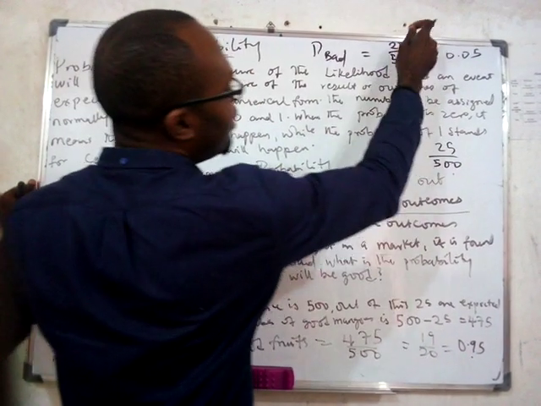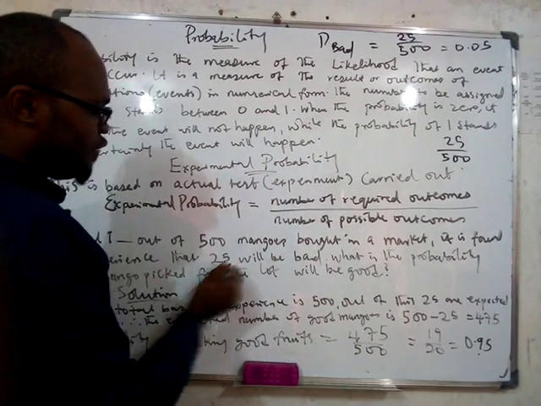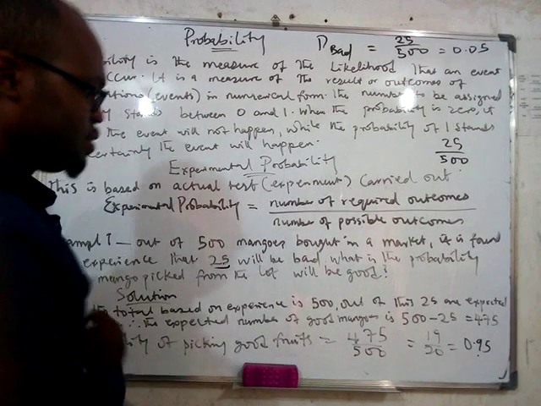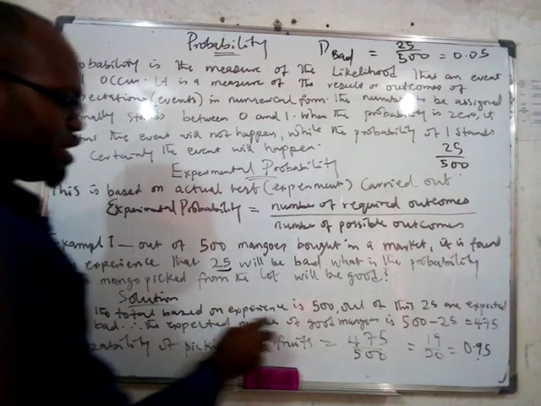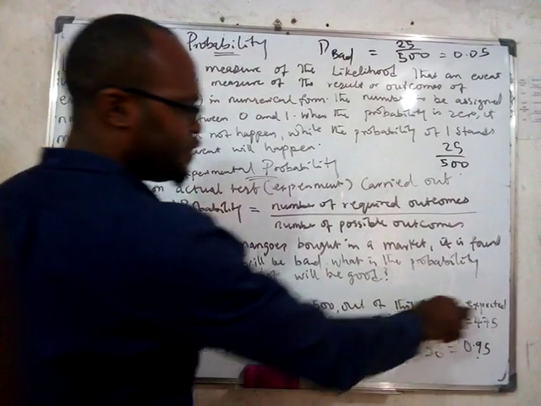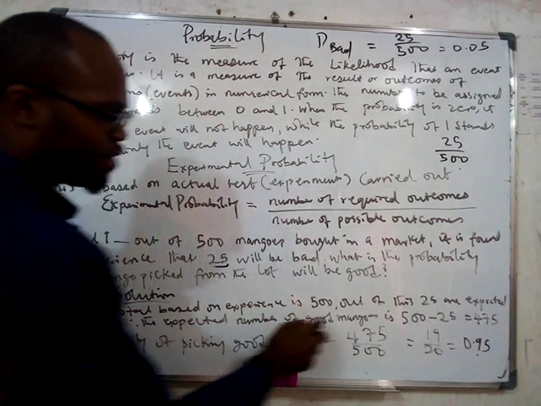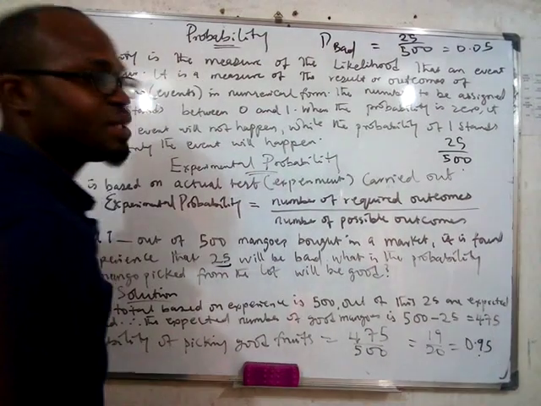Instead of 25, what will be the remaining? Since 25 is bad, how many will be good? 500 minus 25, is it not? So that's what we have here. We say, since the total based on experience is 500, out of this 25 we are expected to be bad. Therefore, the expected number of good mangoes will be 500 minus 25. Is that clear?